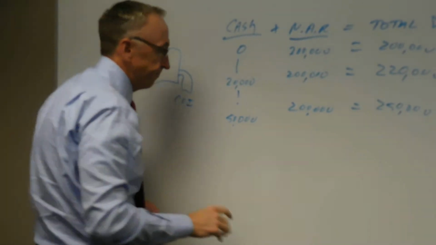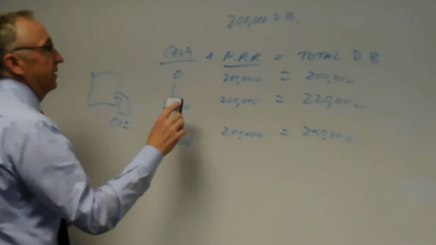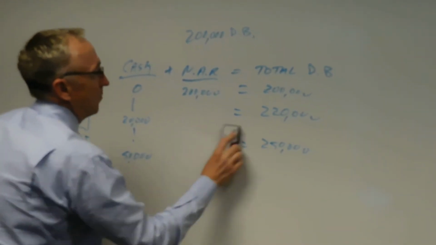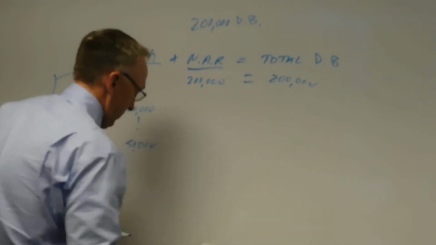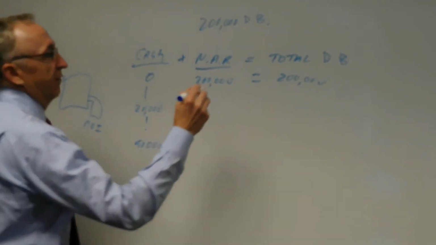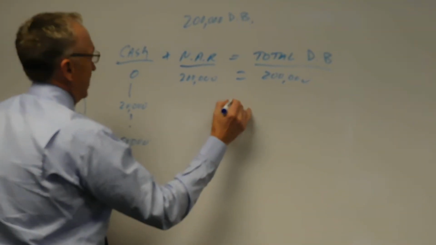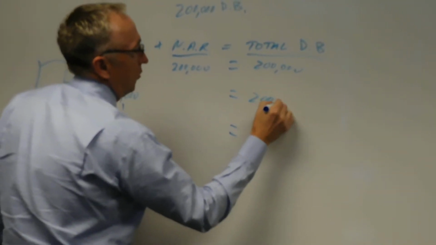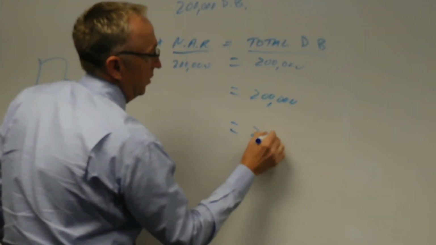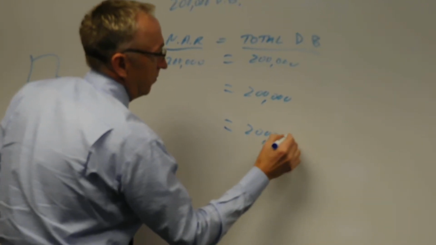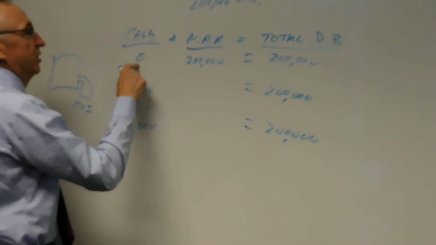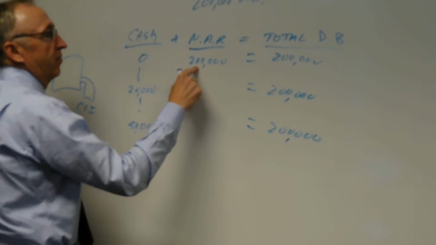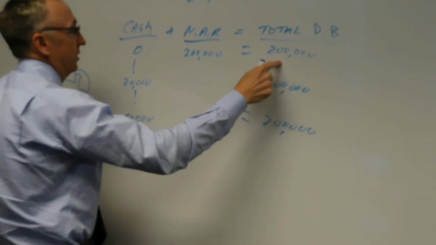Okay, now, let's take the opposite of that. And let's say we do a level death benefit. And here's how that works. Your death benefit remains level, so it's always going to be $200,000. Pretty easy. Year one, you've got zero cash, plus the net amount of risk of $200,000 equals $200,000.